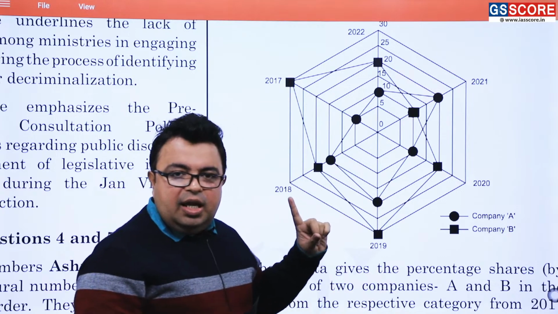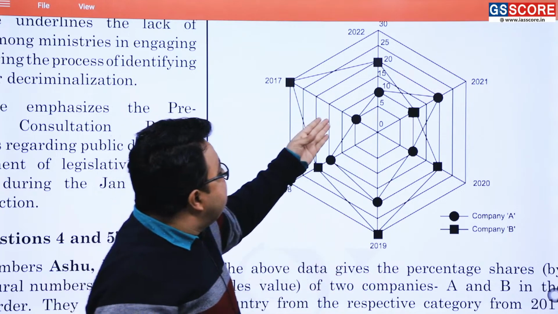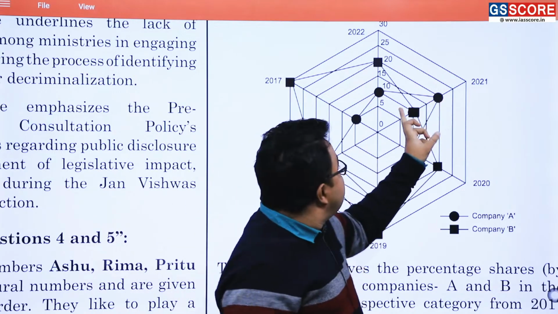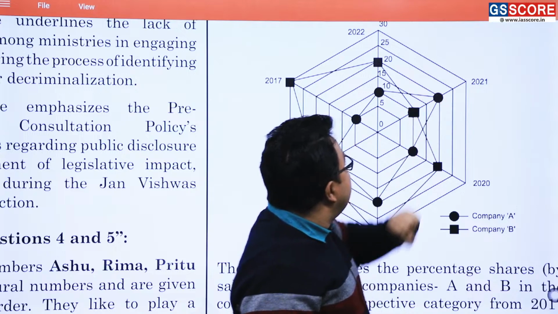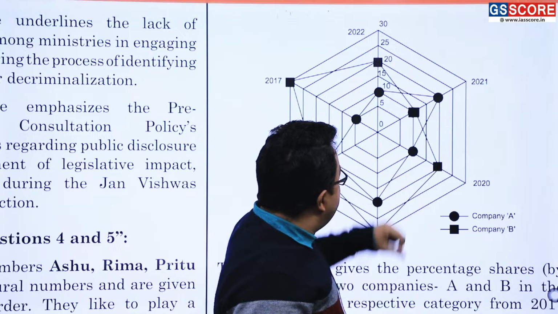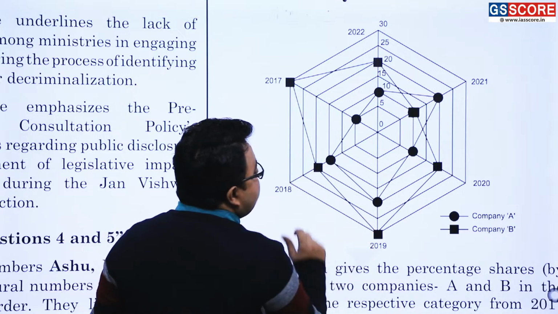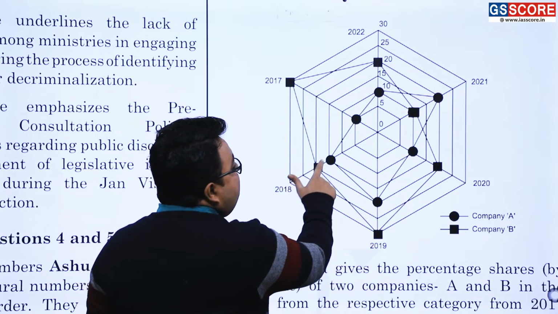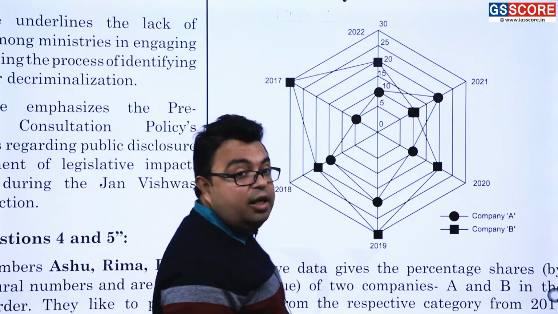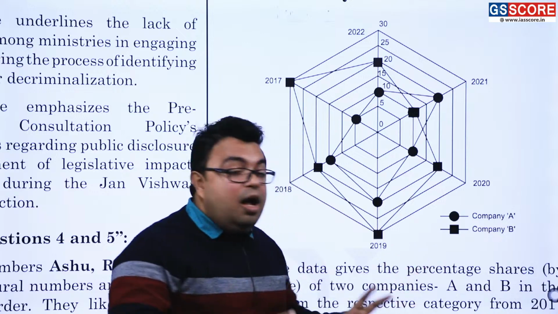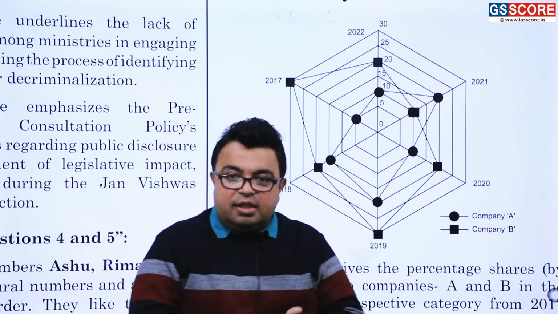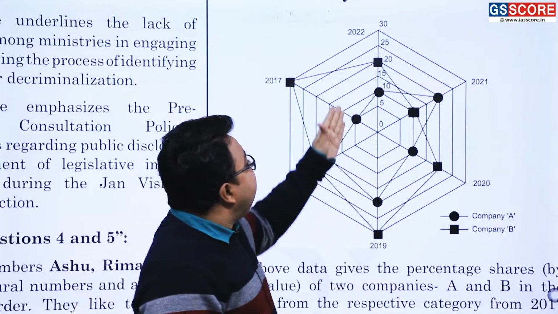Any year, if it is being said, what is the difference? The difference is exactly 20 minus 10. You are seeing here it will be in minus, that is 10 minus 20, minus 10%. Here again in plus, 20 minus 10. Here 30 minus 20. Here 20 minus 15. Here 30 minus 5. Am I correct or not? So company B has always had the greater share, except 1 year, that is this. Getting or not getting? So directly differentiate.